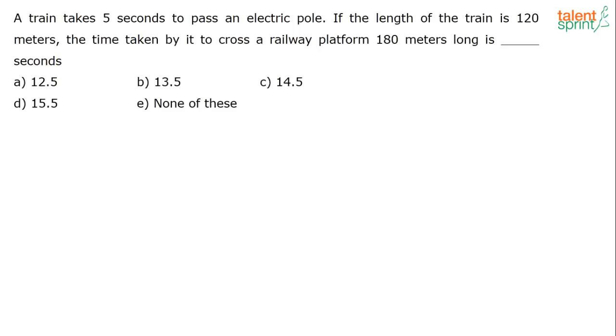So this is a question wherein there is a train and a platform. A train takes 5 seconds to pass an electric pole. If the length of the train is 120 meters, the time taken by it to cross a railway platform 180 meters long is dash seconds.